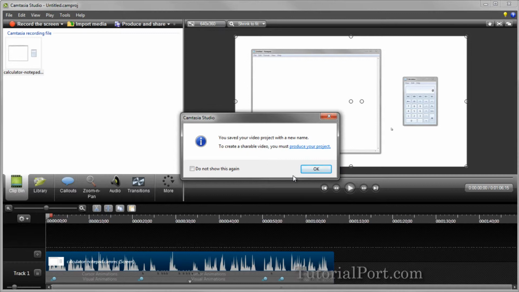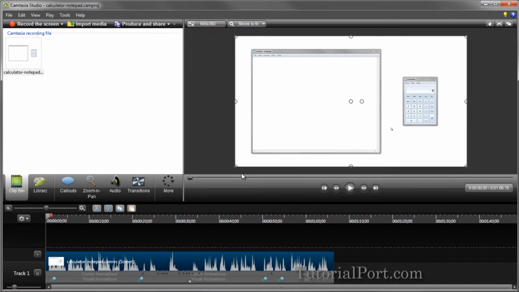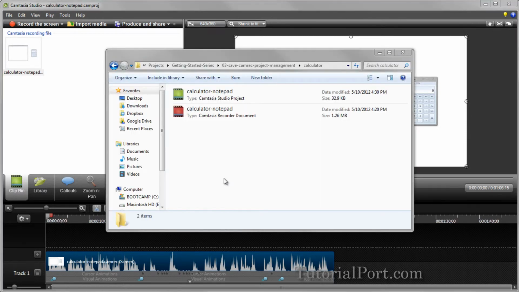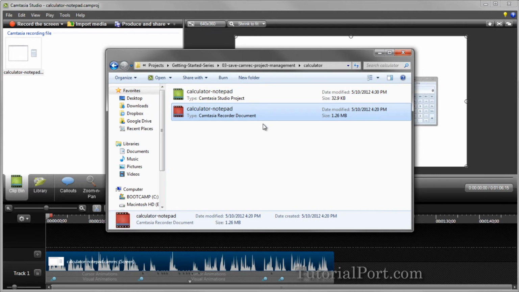The camrec is the raw recording file, which is why the file size is larger. This camrec is never directly edited, but only referenced by the camproj. The camproj file remembers all the edits made during the project, and will be the file you open to continue working on the project. The camproj not only references the camrec, but all other media files used in the project, like audio, images, and other video files.